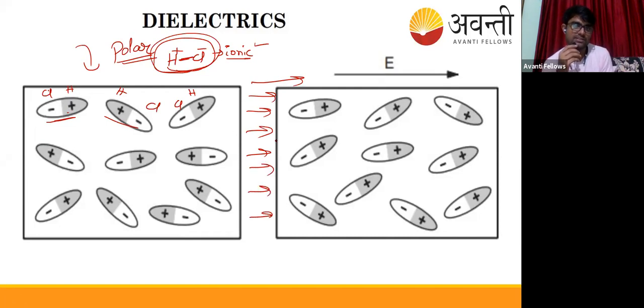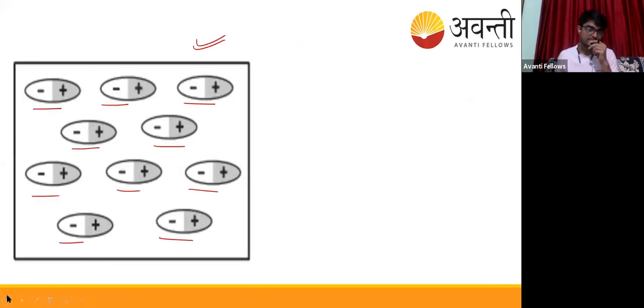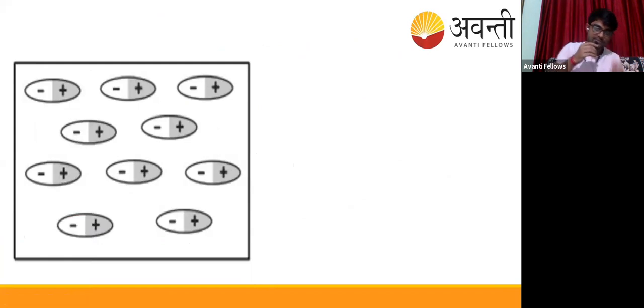So what happens is that these molecules, that is HCl, a combination of two ionic atoms, H plus and Cl minus, will be influenced by the electric field, because there are charges, positive Q and negative Q. Due to the electric field, the negative charge will try to go towards the electric field, and the positive charge will try to go away from it. So the configuration of these molecules will change, and they will align in the way you can see on the screen.